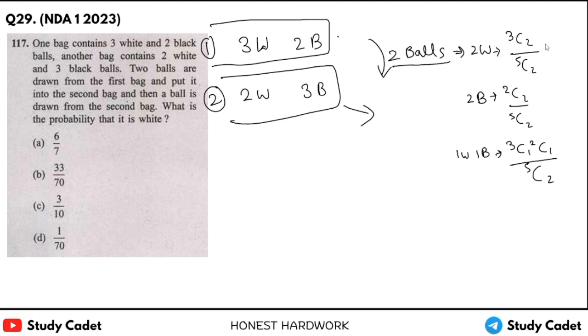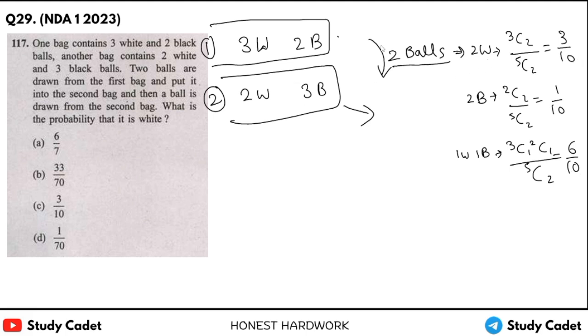Okay, so this will come 3 upon 10, this will be 1 upon 10, and then the last will be 6 upon 10. Okay, so keep in mind these 3 things.